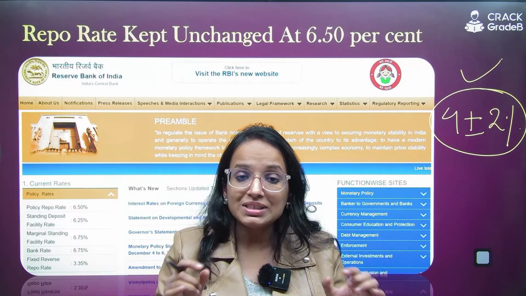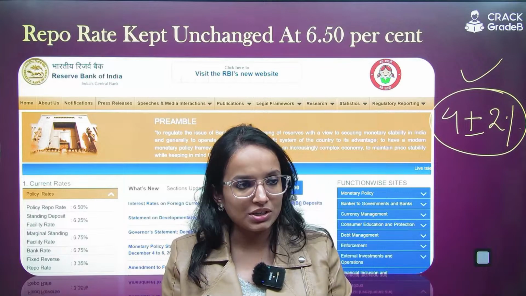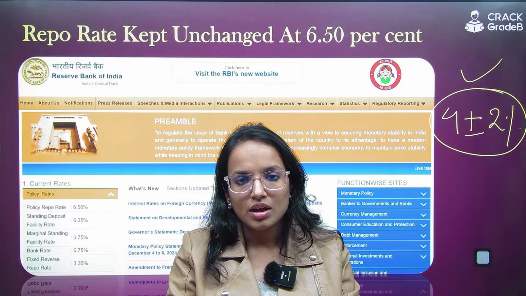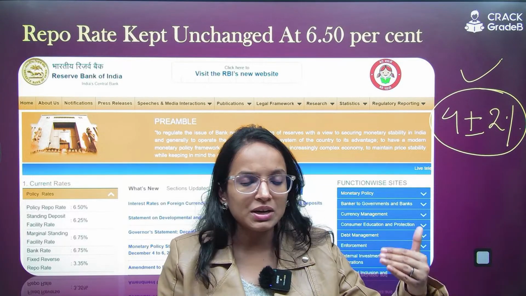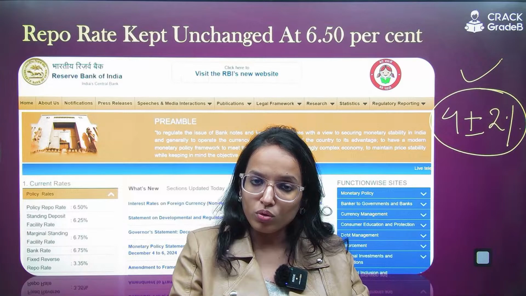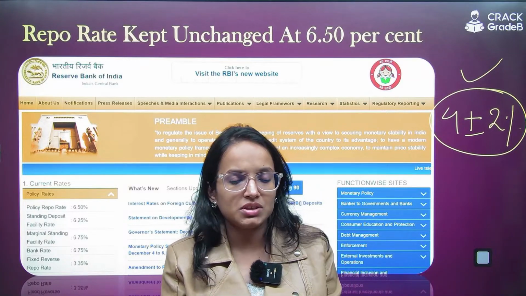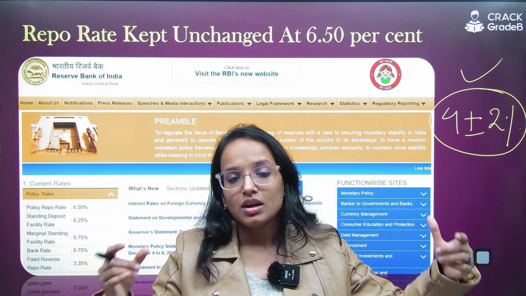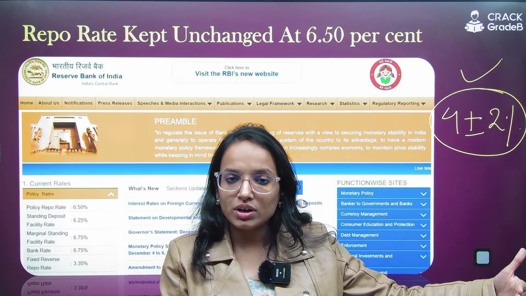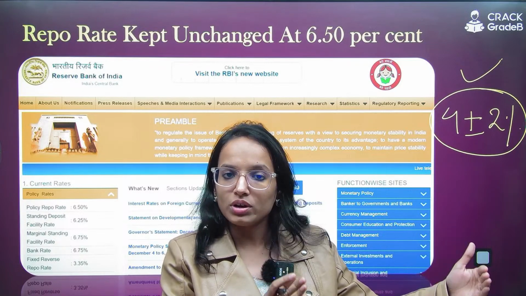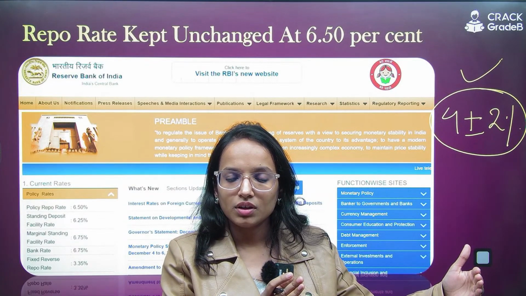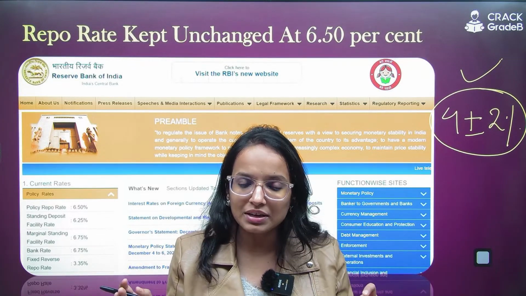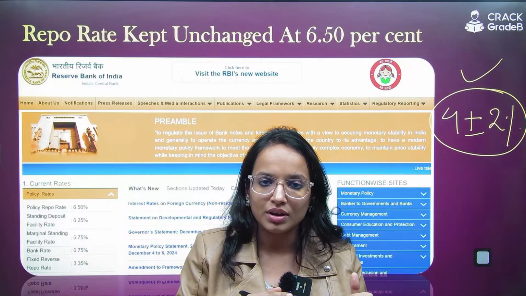Simple, right? So this is an agreement to repurchase the government securities. That is why it is known as repo, repurchase option. And that's why in bookish language they define it as RBI giving a loan to the commercial banks, and that interest rate they call repo. But the operational language is placing government securities as collateral with an agreement to repurchase them. This is the basic thing. I hope it is clear. That's why the name repurchase option, right?